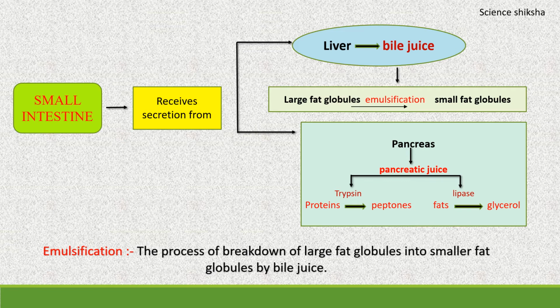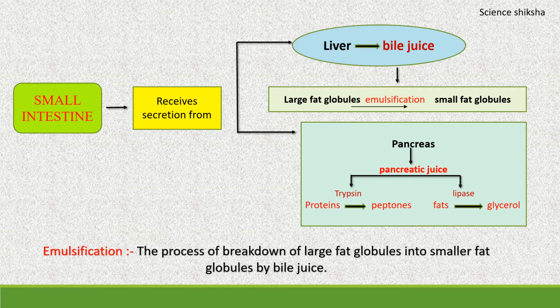The small intestine receives the secretions of two glands, the liver and the pancreas. The liver secretes bile, or you can say the bile juice. It is a greenish yellow liquid made in the liver, which is normally stored in the gallbladder. Bile is alkaline and contains salts which help to emulsify or break the fats present in the food.